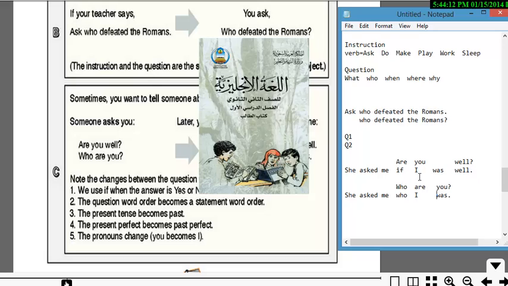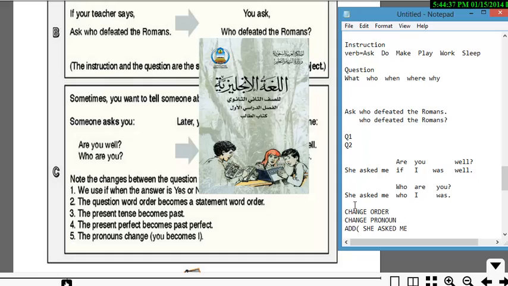Okay, so it's just about changing the order. You're going to change the order, change the pronoun, and you're going to do one more thing, which is add she asked me.